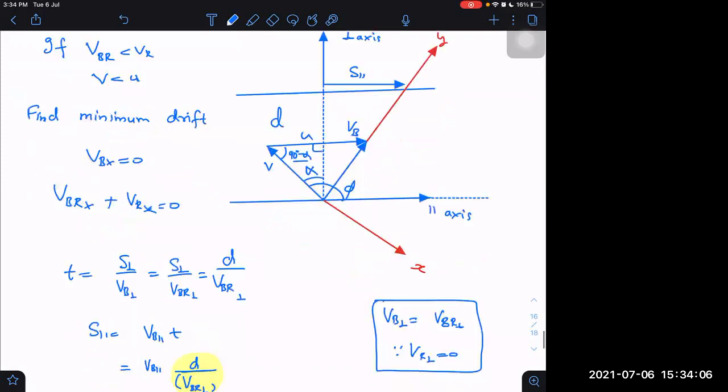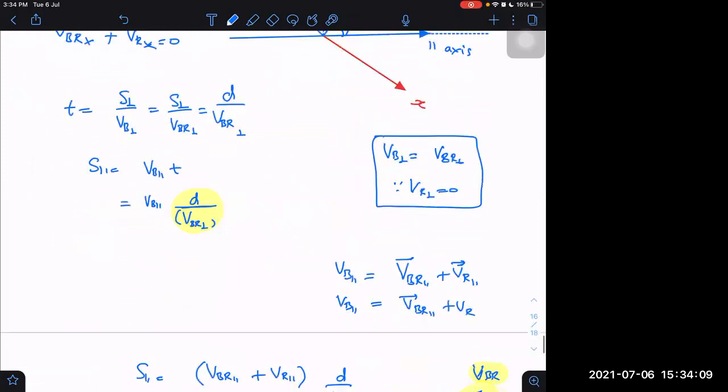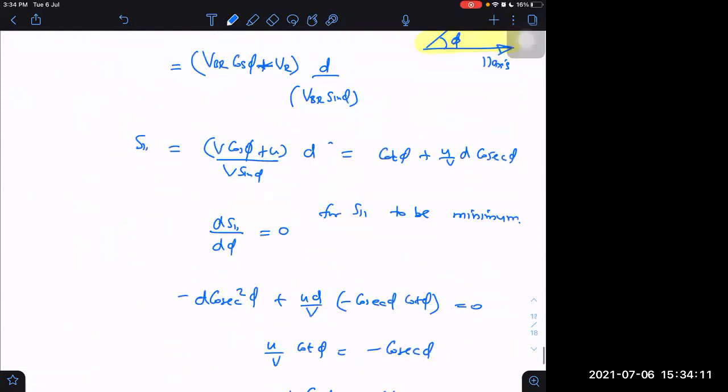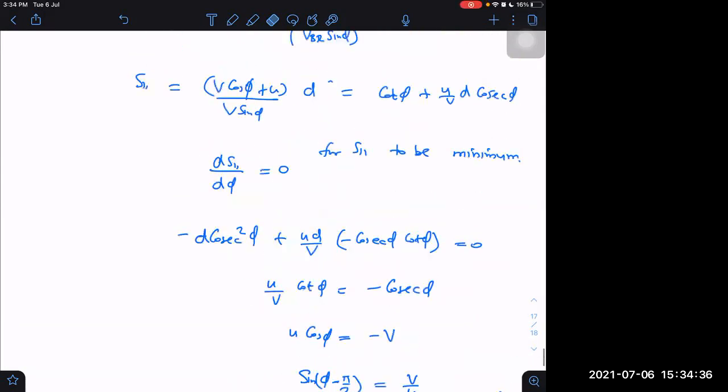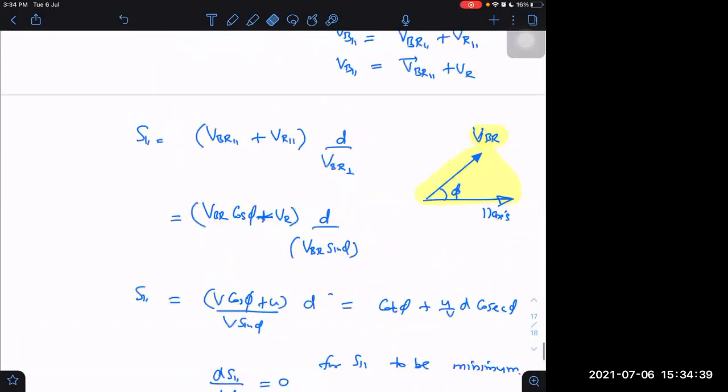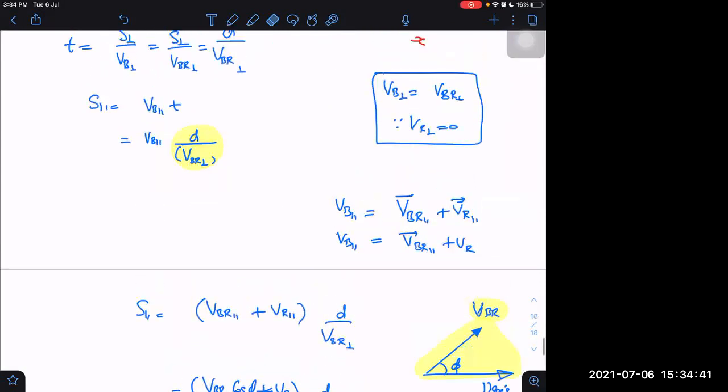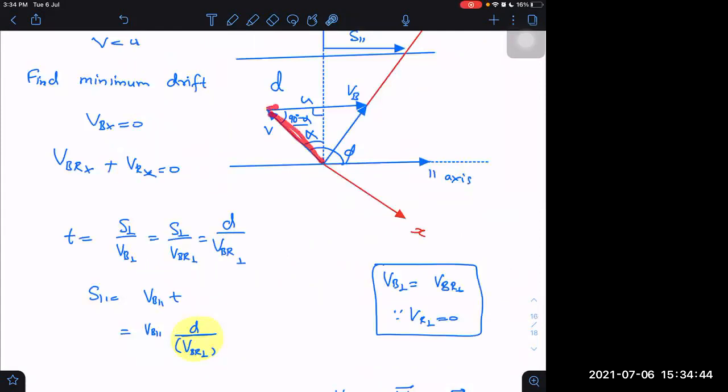And I also know, after solving, we got that this is sine alpha. Sine alpha is equal to V by U, or V is equal to U sine alpha, where alpha is phi minus pi by 2. Okay. V is equal to U sine alpha. It means U is acting as a hypotenuse and V is acting as a base. That's why V is equal to U sine alpha.